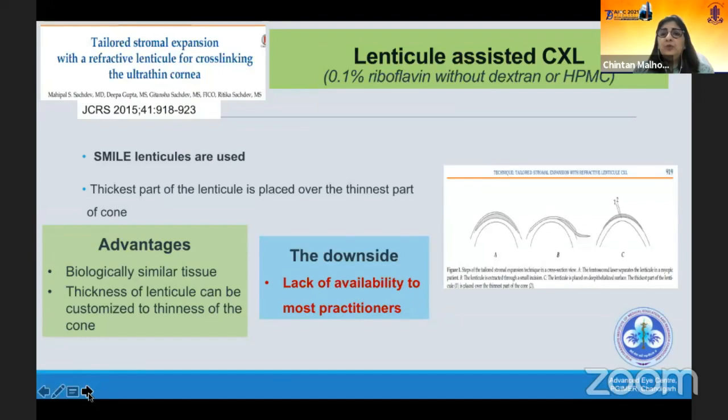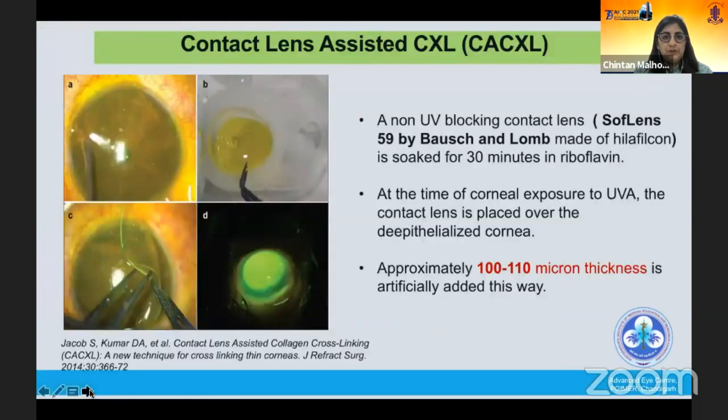Then we have the lenticule-assisted CXL, which was described by the group of Dr. Mahipal Sachdev and the team. The SMILE lenticules, which are obtained while performing SMILE, are used in this. The advantage is that it's a biologically similar tissue, but the downside is that there's a lack of availability to most of the practitioners.